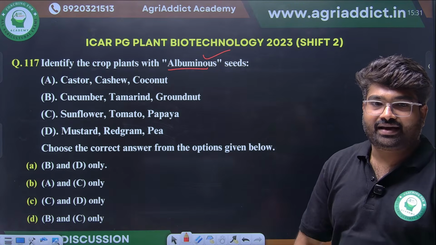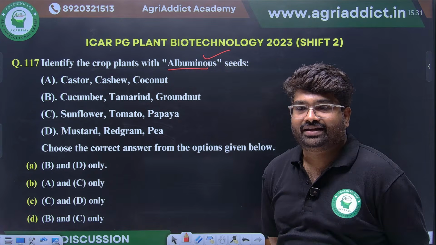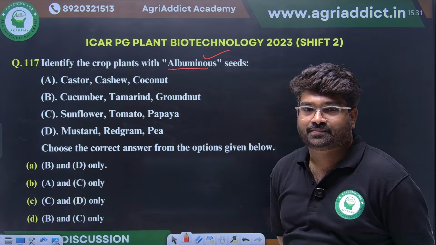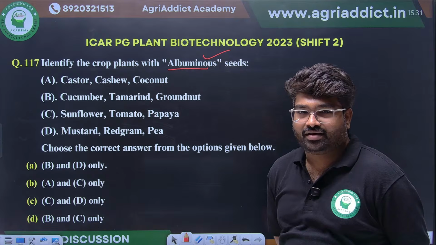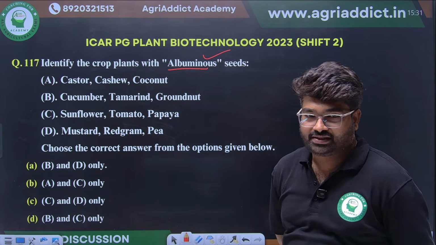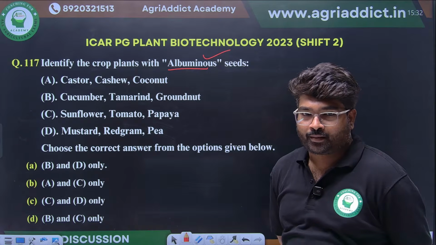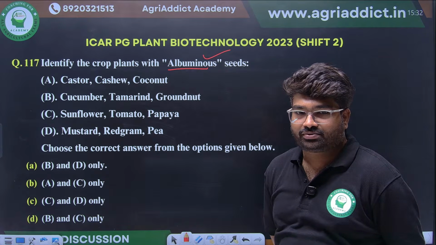Albuminous seeds. Identify the crop with albuminous seed. Any guesses? You just imagine the crop along with the seeds. Okay, albuminous means what? This is a very simple question. What are the crops that will have albuminous seed?